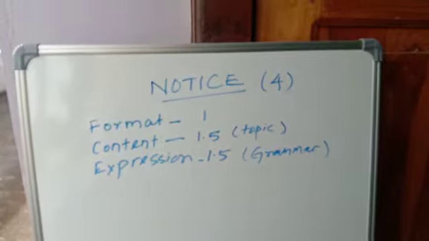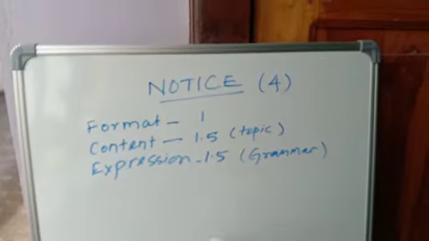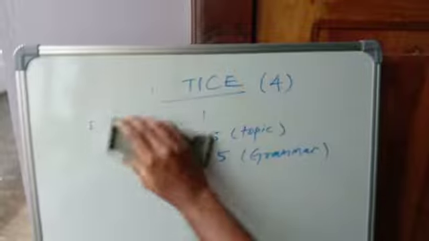So when we are writing a notice, on the top the organization's name will be there. When we are writing our school name, it will be in capital, like Sarvodaya Public School.